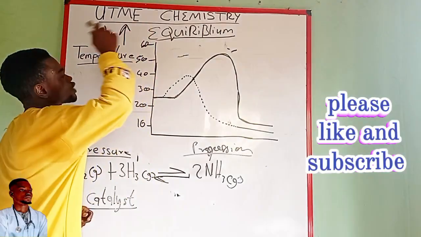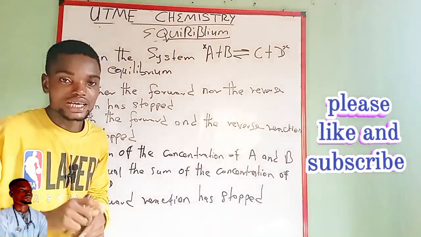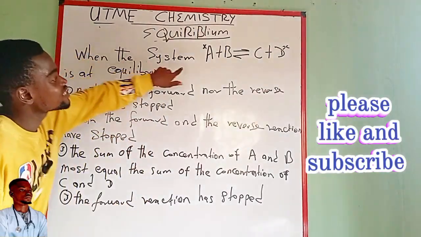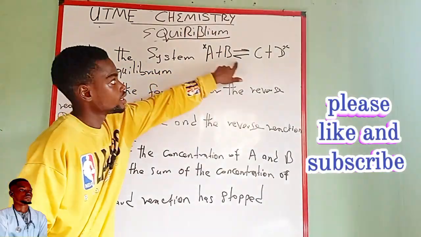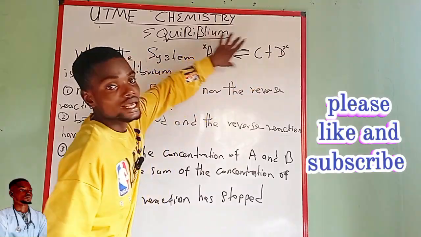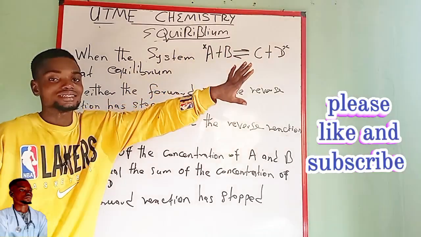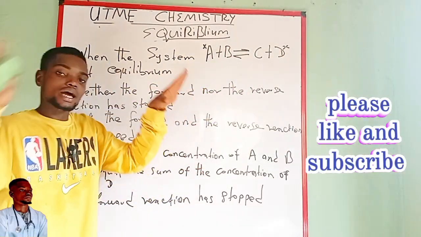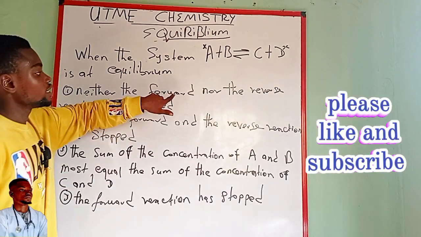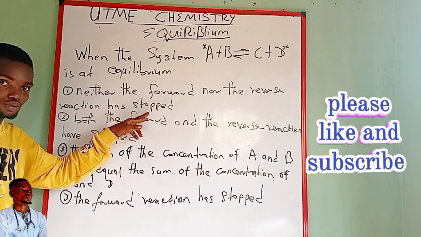So now we're going to look at questions based on JAMB UTME. This question is from UTME and my friend provided it for me, so I should help him. Now look, it says, when the system A plus B giving C plus D, that's the product that A and B produce, is at equilibrium, that is, there is a going and coming back reaction, product to reactant. Are you getting me? A says neither the forward nor the reverse reaction has stopped.